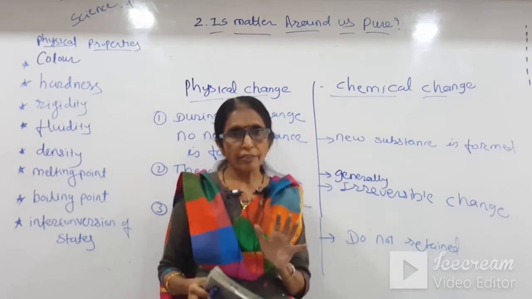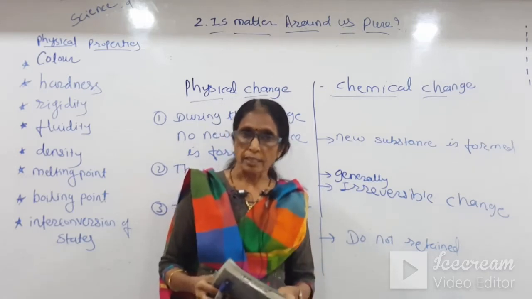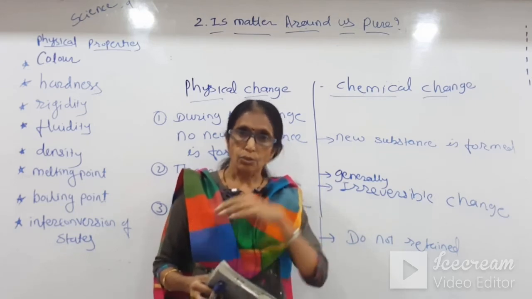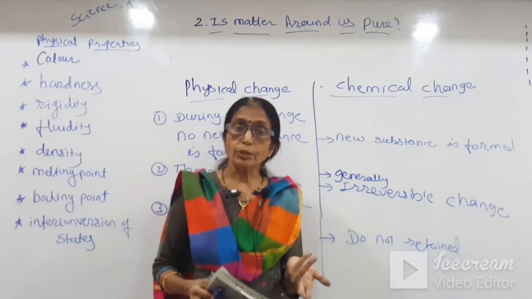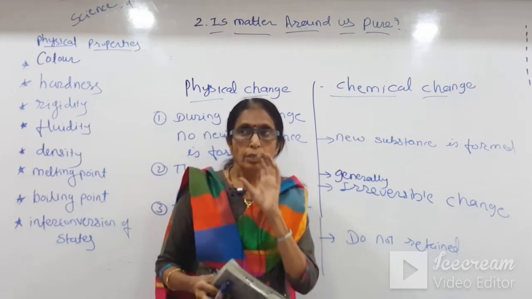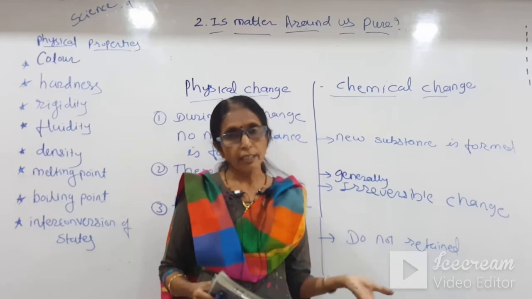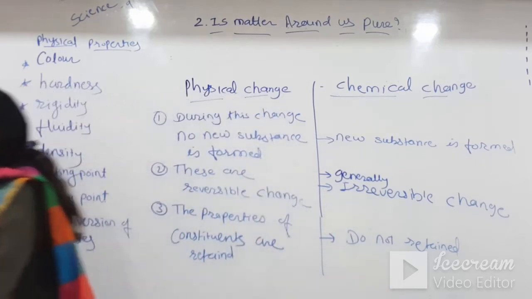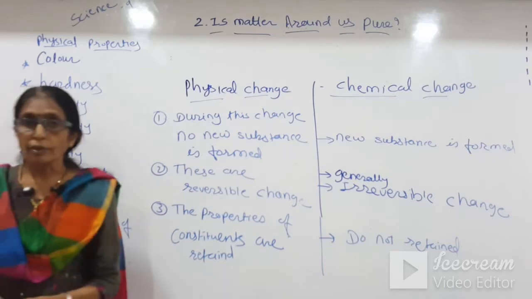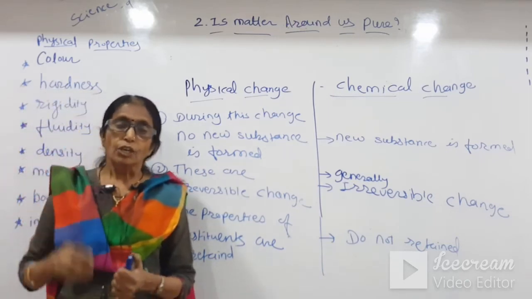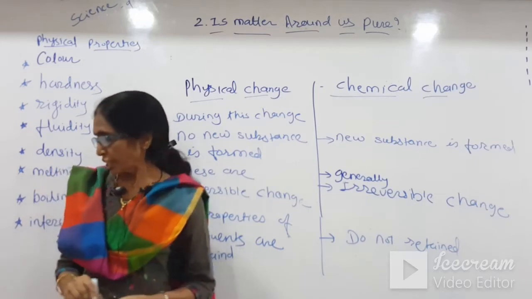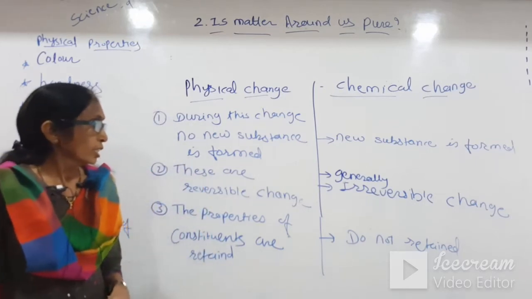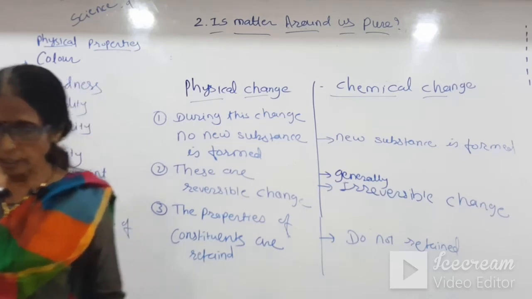So this is the classification. It can be asked in the exam: classify the following as chemical or physical change, with many examples. You can also give ripening of food as an example of a chemical change. Also students, you learn and observe and think over it, whether it is a chemical change or a physical change. So this is about physical change and chemical change. Just note these down, students.